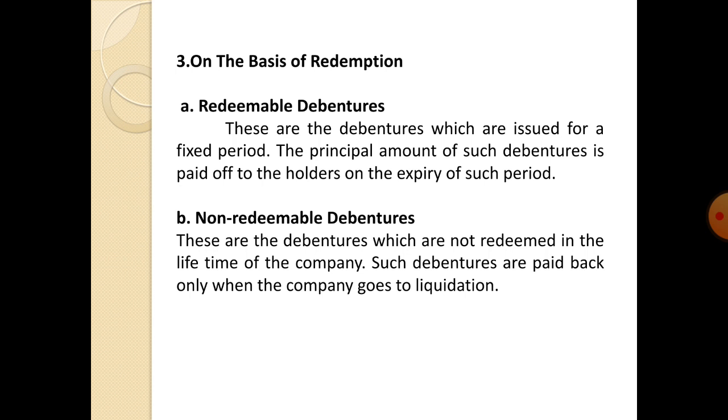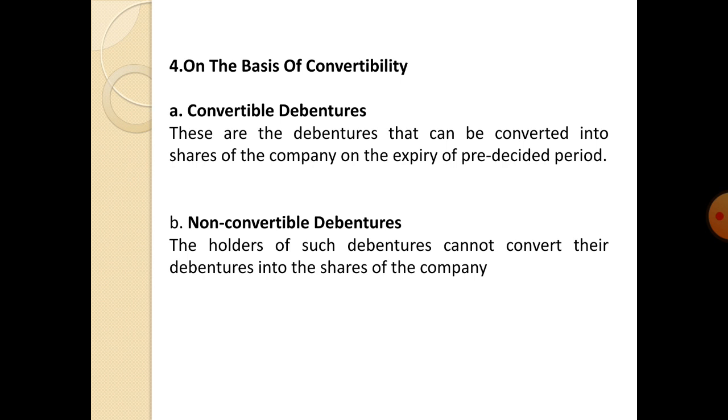Let us move to the next topic, that is on the basis of convertibility. On the basis of convertibility, debentures are divided into two types. One is convertible debentures, second one is non-convertible debentures. Let us discuss convertible debentures.